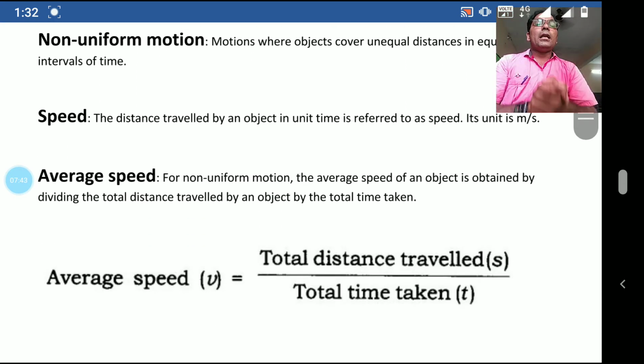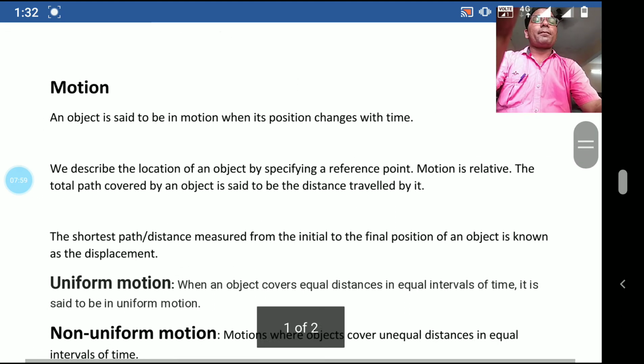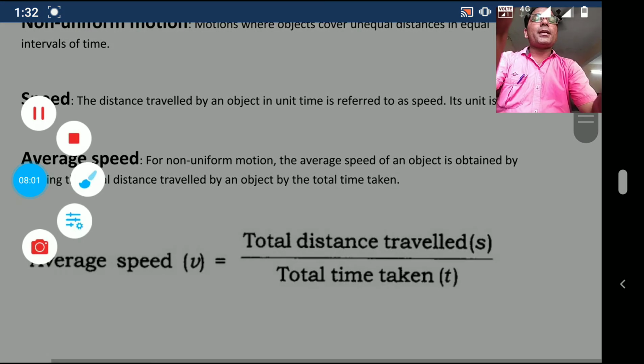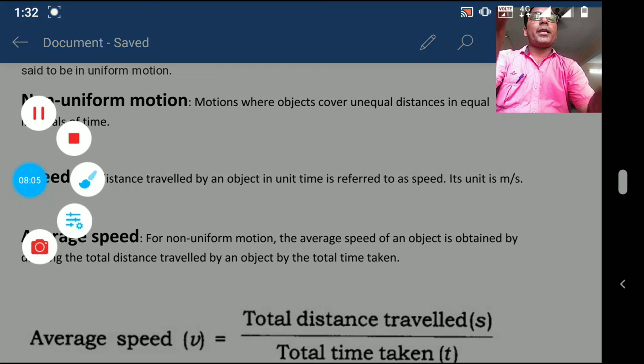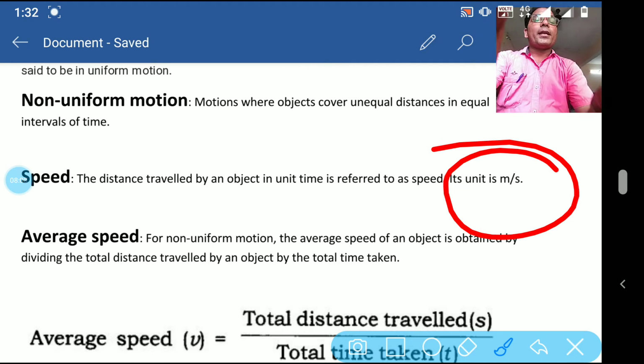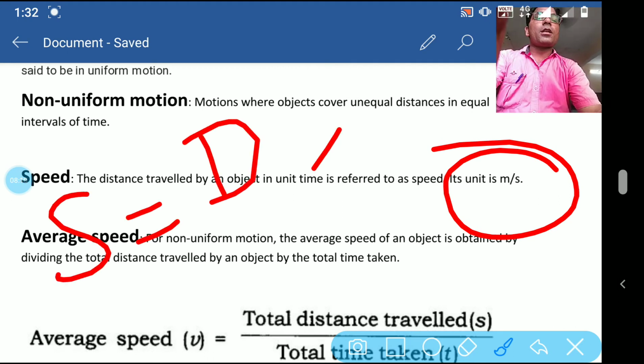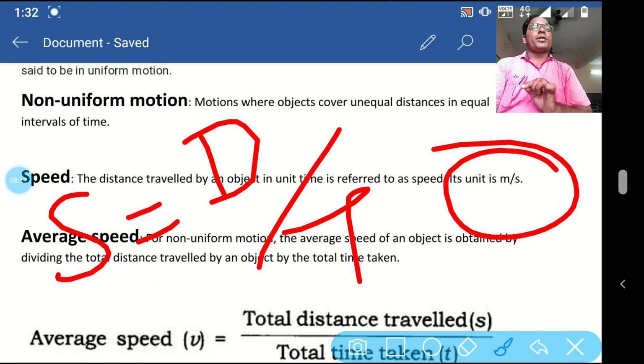Speed is the distance traveled by an object per unit time. The distance traveled by a moving body per unit time is called speed. The SI unit of speed is meter per second. You can see here, meter per second. Speed equals distance upon time. So this is the definition of speed.